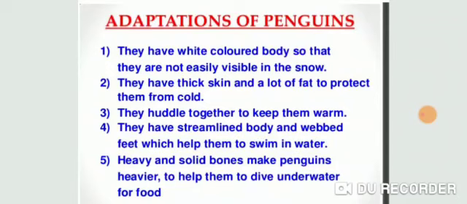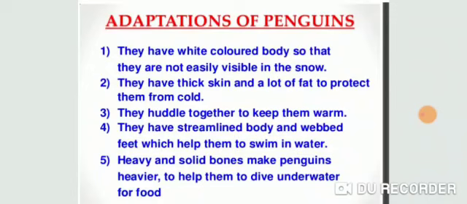Very first, they have a white colored body so that they are not easily visible in the snow. Next one, they have thick skin and a lot of fat to protect them from cold. Penguins have very thick skin, and like the polar bear, in the body of the penguin also a lot of fat is present to protect it from cold.